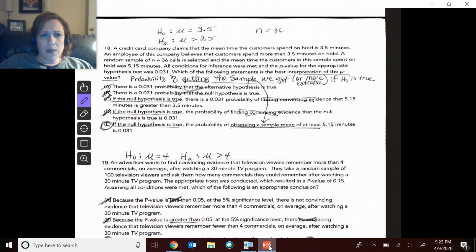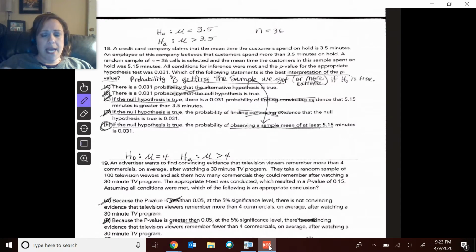multiple choice problem. And it asked us to interpret the p-value. Error, power, and p-value were some things that I hadn't really put in this recent review that we did, so we'll revisit that. But let's remember that the p-value is the probability of getting this sample or something more extreme if the null is true.